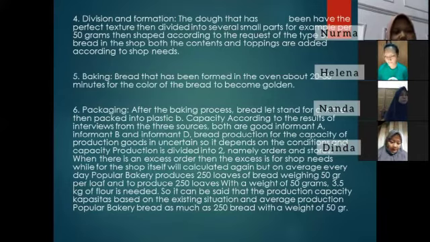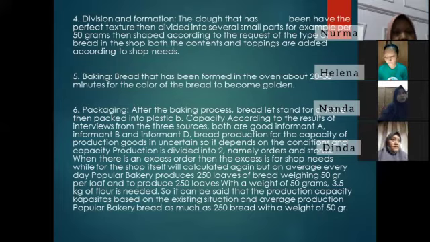For division and formation, the dough that has the perfect texture is then divided into several small parts, for example per 50 grams, then set according to the request of the type of bread. For the filling, the content and toppings are added according to needs. Number five, baking the formed dough in the oven about 20 to 30 minutes until the color of the bread becomes golden. Number six, packaging. After the baking process, let it stand for a while, then package into plastic.